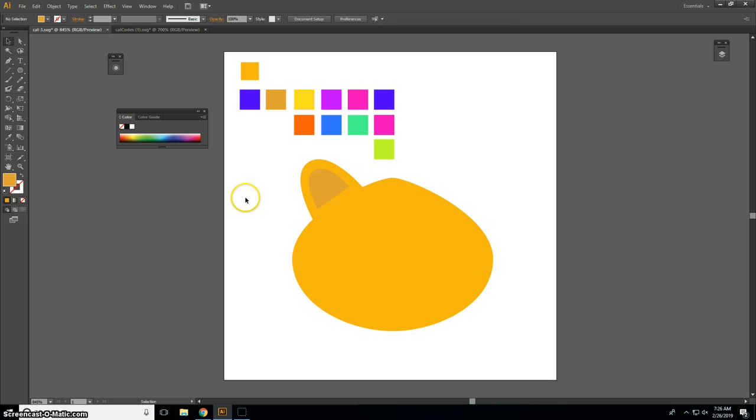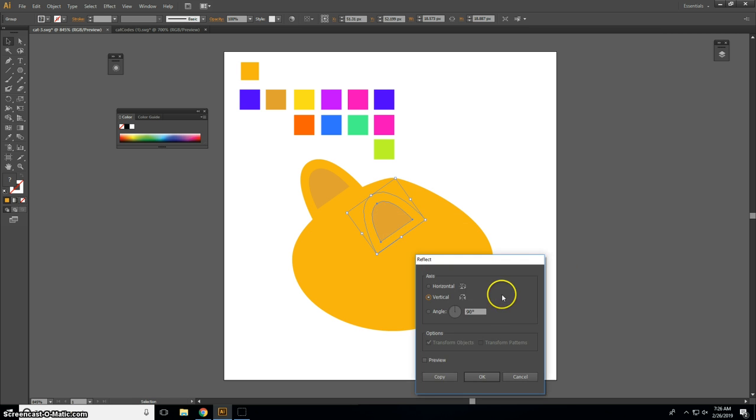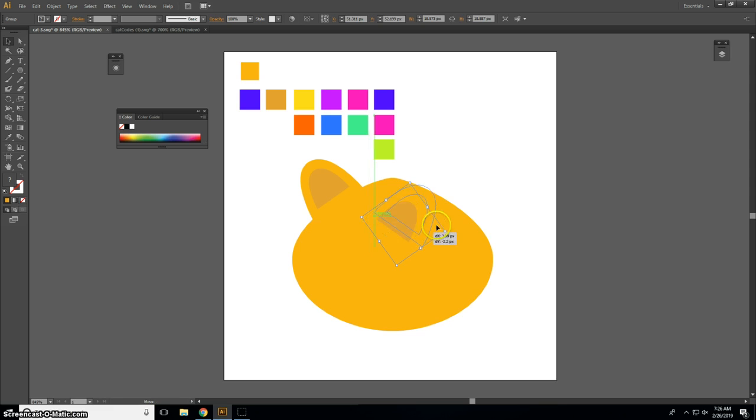Something like that. Now then, let's Control C, Control V that, right click, transform, reflect. Go to preview. Yep, that's what I want. Okay. Let's put it into place.